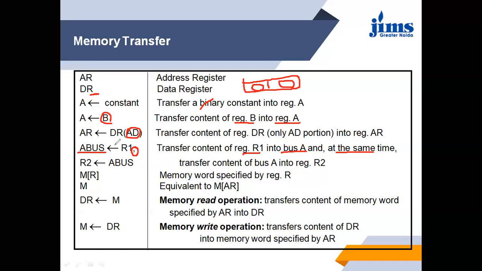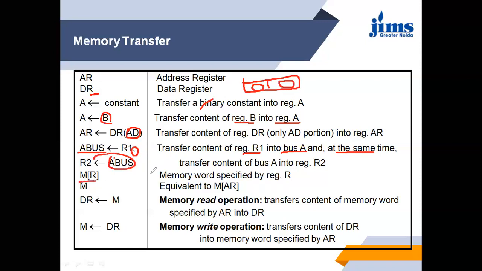So the data of R1 is transferred to bus A, and at the same time the content of bus A is transferred to register B.